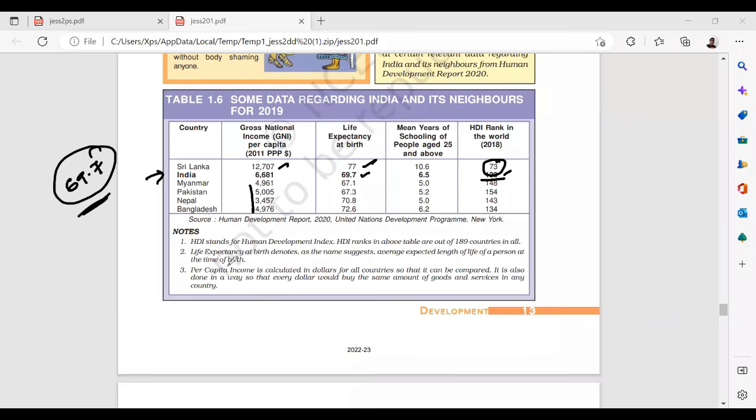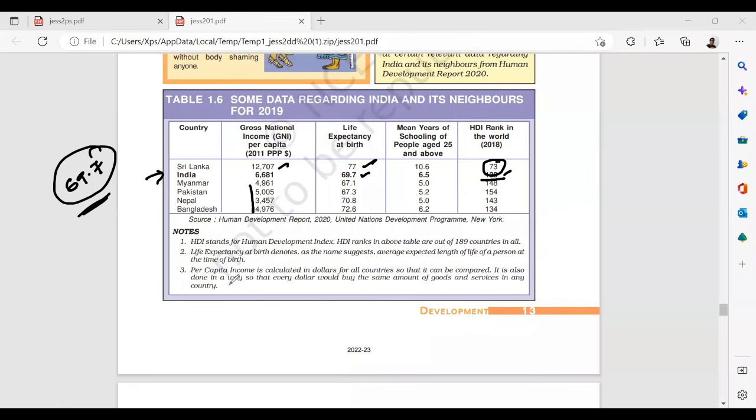Life expectancy at birth denotes, as the name suggests, the average expected length of life of a person at the time of birth. Per capita income is calculated in dollars for all countries so that it can be compared. It is also done in a way so that every dollar would buy the same amount of goods and services in any country.